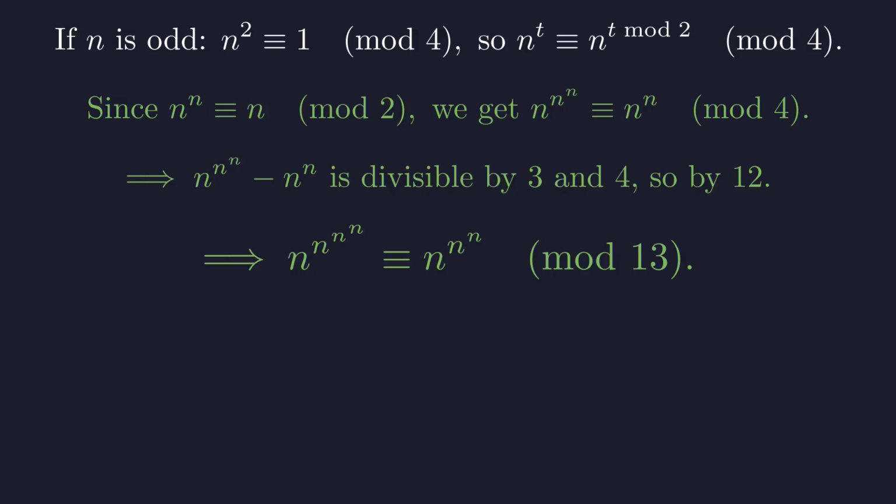This implies, by Fermat's little theorem, that the original two terms are congruent modulo 13, and their difference is 0. Part 2 is complete.